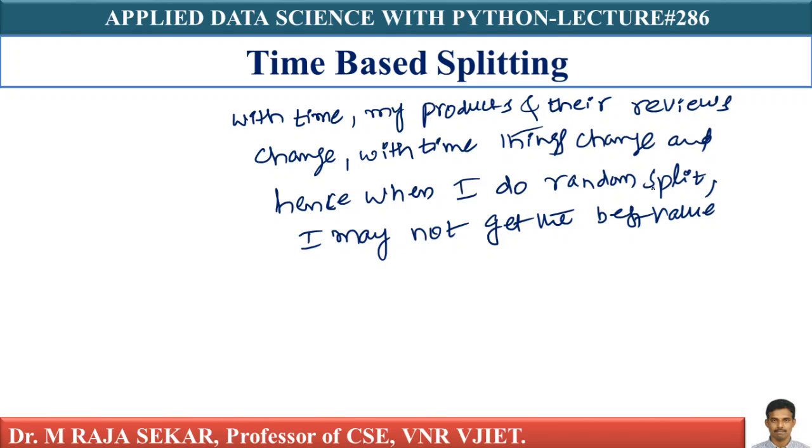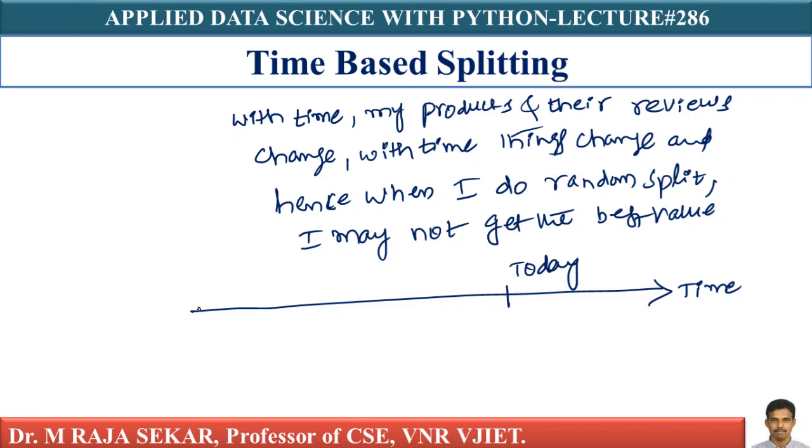Now we will try to argue like this. Let me say this is my time domain. This is today, and this is today minus 90.